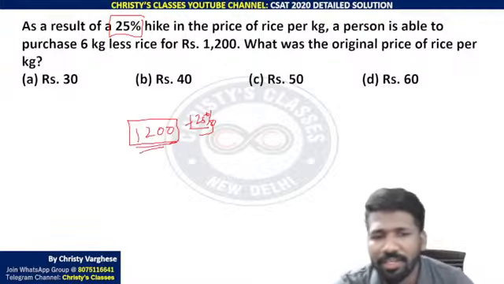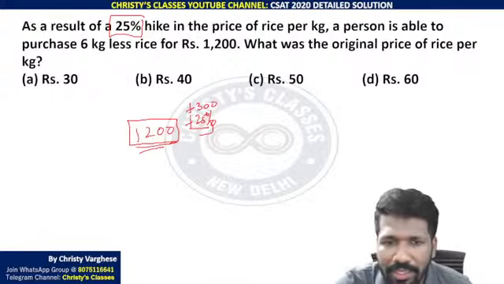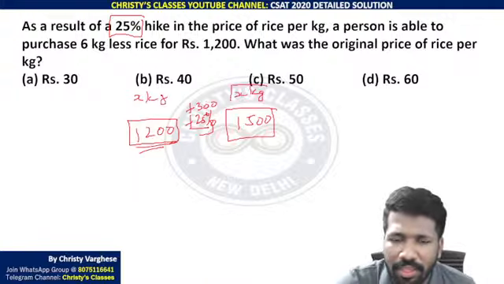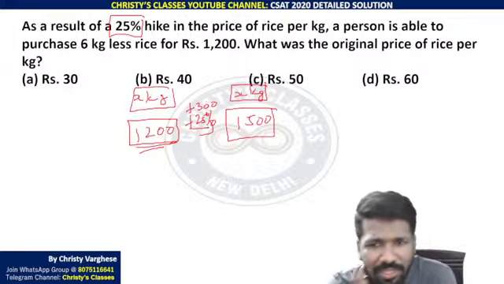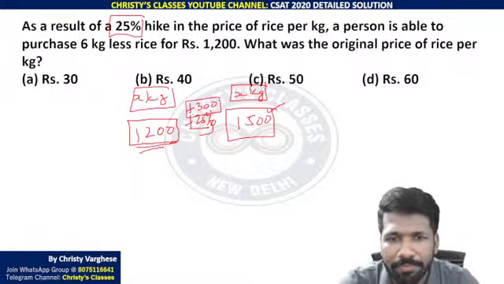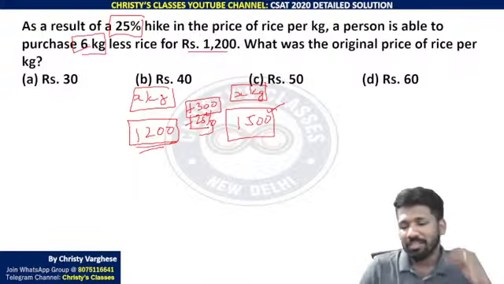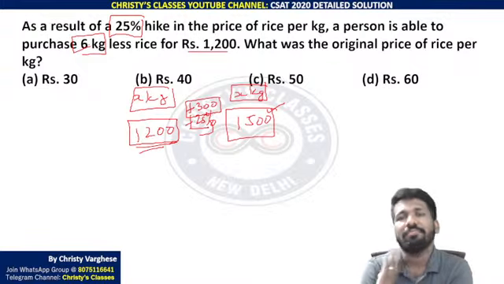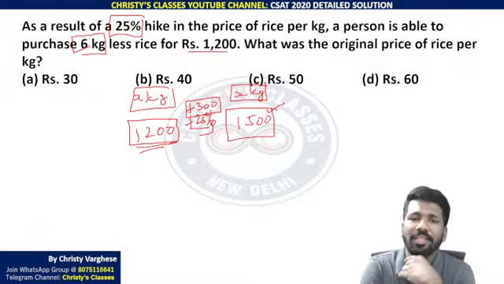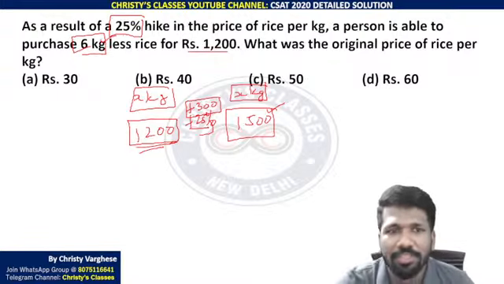25% of 1200 is a quarter of 1200, mental math, 300, added, 1500. So to buy the same x kg of rice, if that is what he was buying earlier, now also to buy x kg he should pay 1500 rupees. That means he has to pay 300 extra. He is not paying that 300. That is why the question says the shopkeeper is only giving 6 kg less, because he is not paying 1500 for the same quantity he wants. He has only 1200 with him, so he is paying that 1200. So the shopkeeper is giving only 6 kg less.